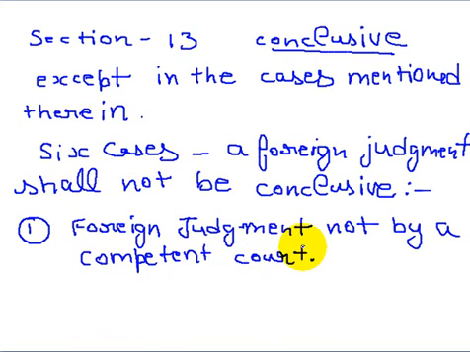Foreign judgment not by a competent court shall not be conclusive.